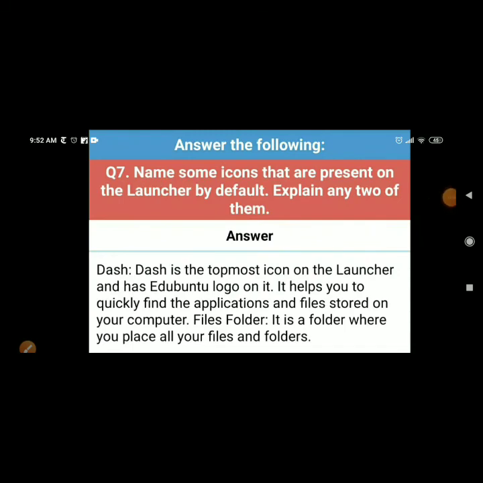Name some icons that are present on the launcher by default. Explain any two of them. First is dash. Dash is the topmost icon on the launcher and has Ubuntu logo on it. It helps you to quickly find the application and files stored on your computer. Second is the home folder. It is a folder where you place all your files and folder.